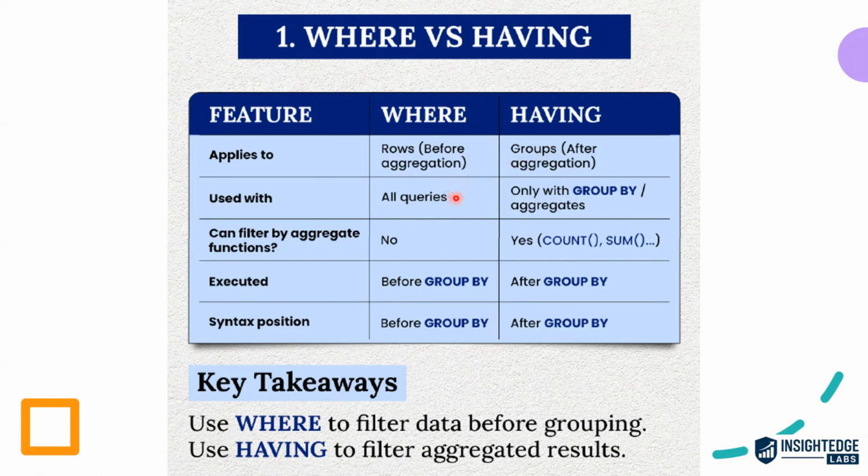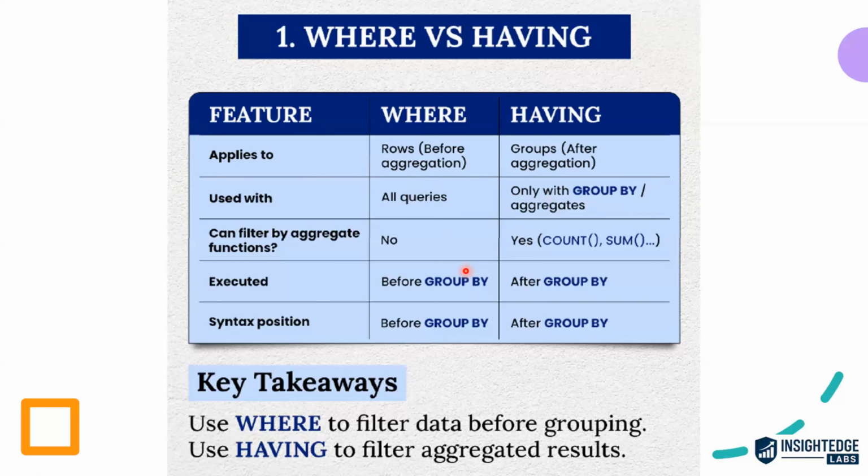In which kind of query should one use the WHERE clause? You can use the WHERE clause in all types of queries where you want to apply a filter condition. But to use the HAVING clause, you should have a grouping operation or aggregation operation in your query. Can we filter an aggregation function using the WHERE clause? The answer is no. We can't apply a filter condition for an aggregation operation by using the WHERE clause. To apply a filter condition for an aggregation operation like sum, mean, max, count, we have HAVING.